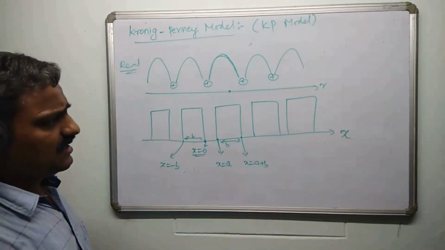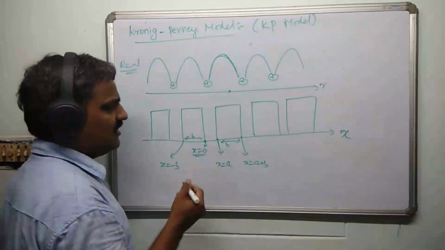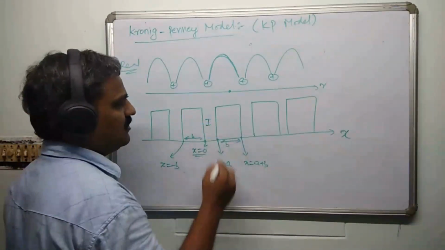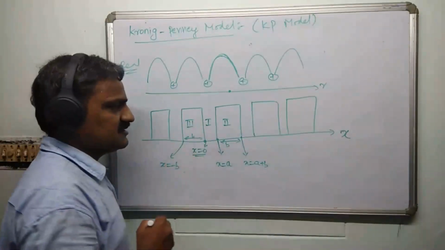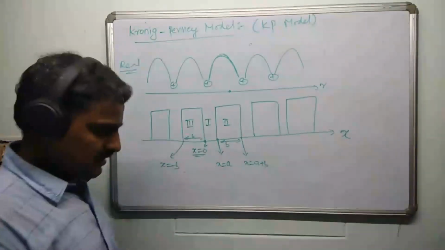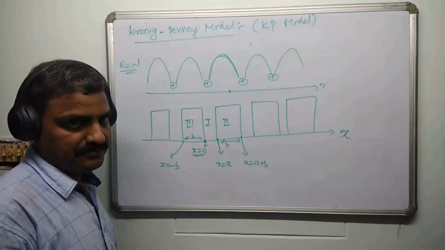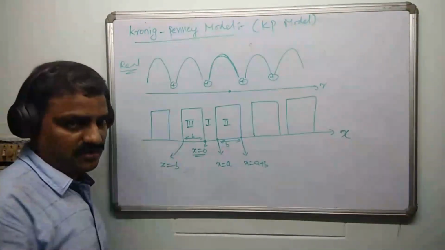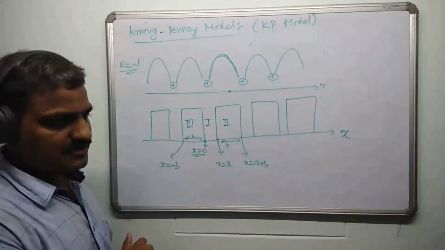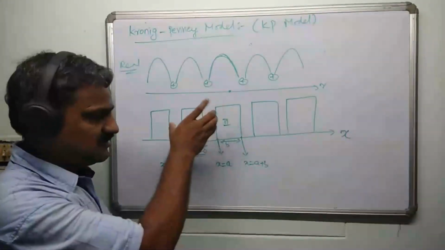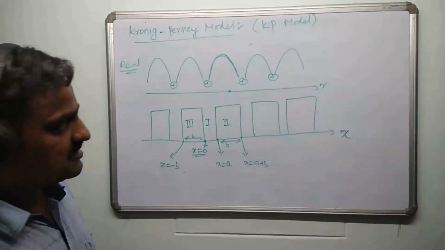So this is the type of rectangular barriers which they have taken, and they have divided the problem into region 1, region 2 and region 3. In these three regions they have tried to solve the Schrodinger wave equation. That's what you call the Kronig-Penney model. I will erase some of the portions. Please try to understand this picture. You have three regions. I'll choose only this portion, erase the rest, and try to solve the Schrodinger wave equation there.